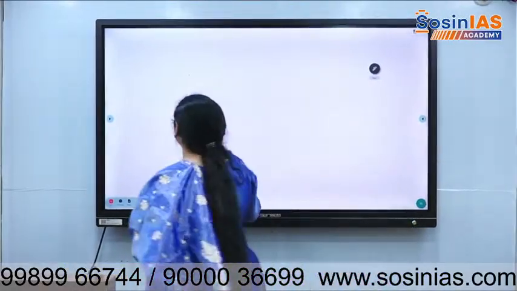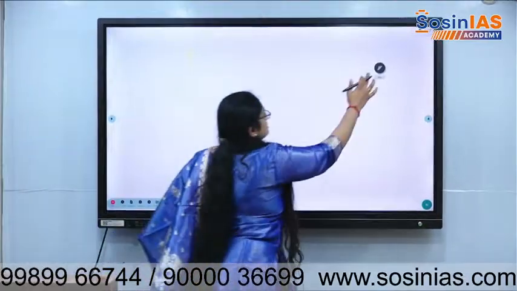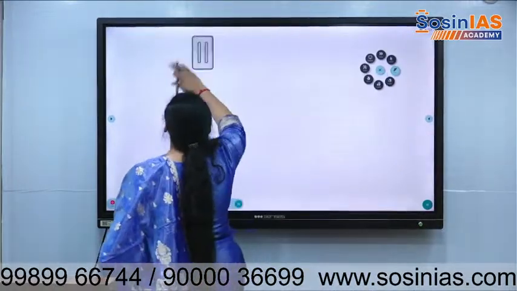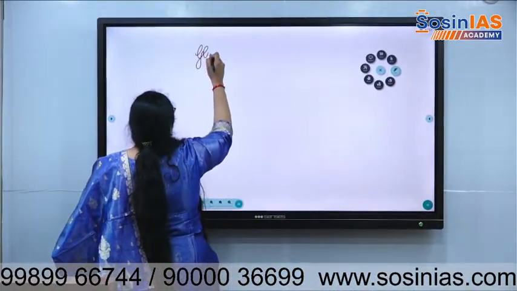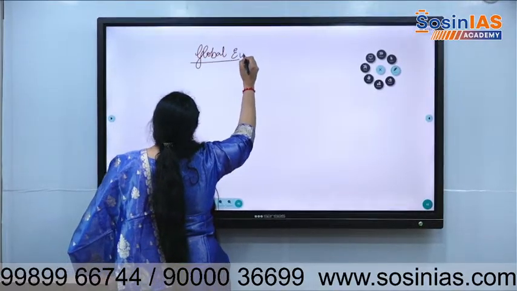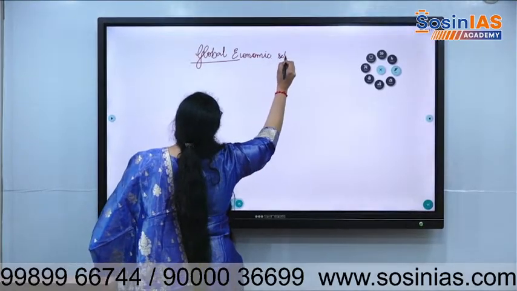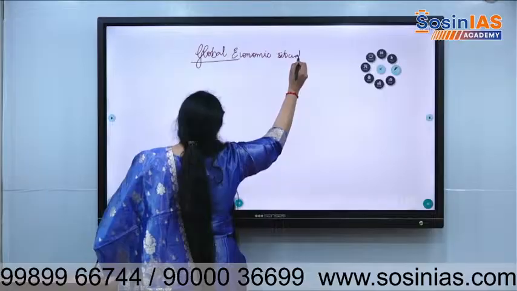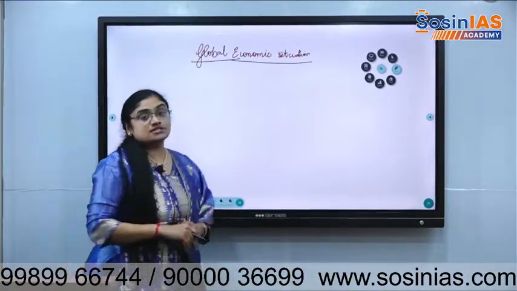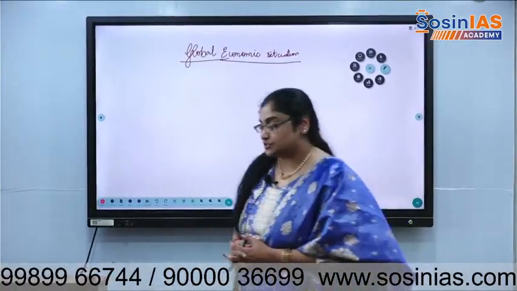Yes, let us begin the discussion regarding the global economic situation. In the last few classes, we have discussed the economic situation of the world.